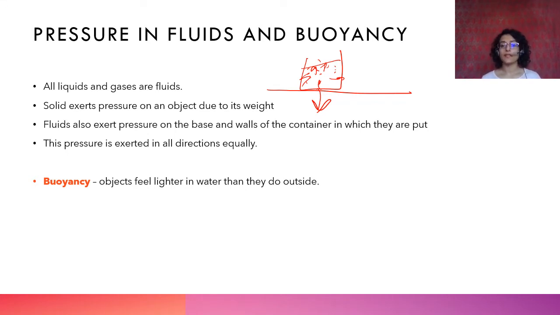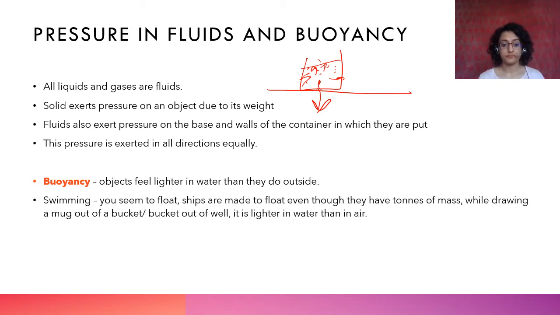It is not that because it is in water it has no water in it and therefore it is light, not like that. Because if you put it in water it gets saturated with water, but it's easy to move that towel around while it is in water. But if you take it out, it becomes very heavy suddenly, right? So that force that allows the objects to feel lighter in water is called buoyancy, right?